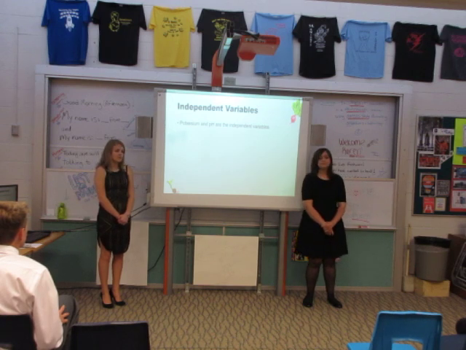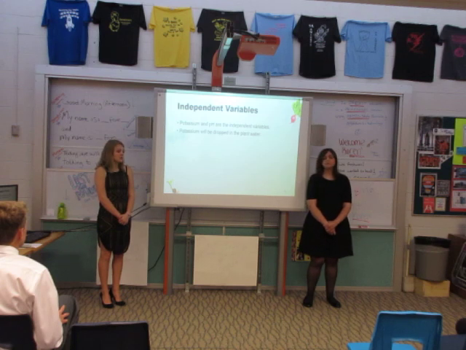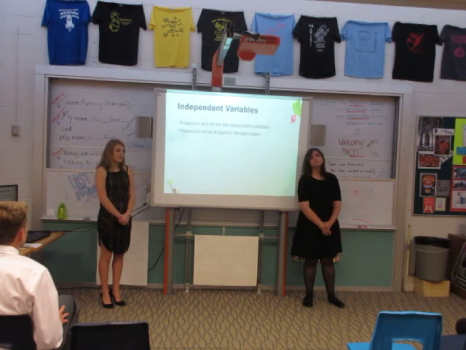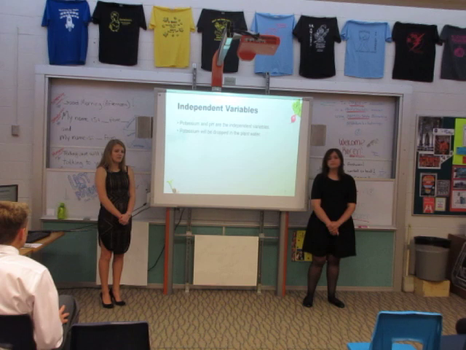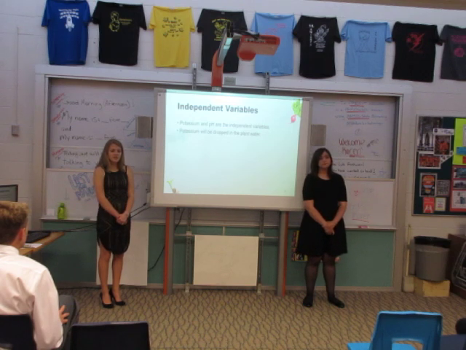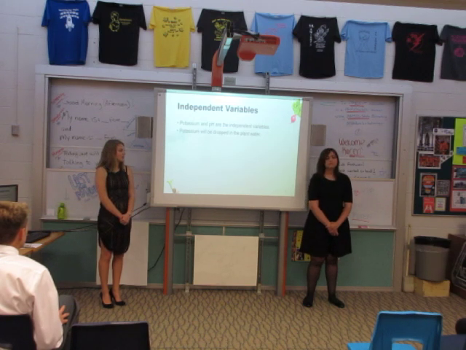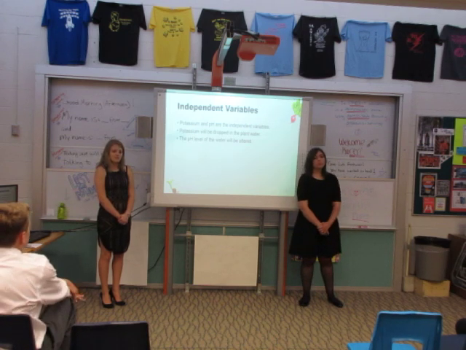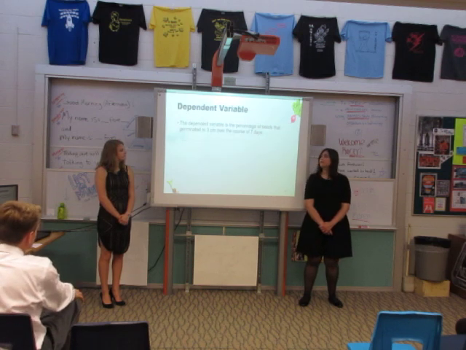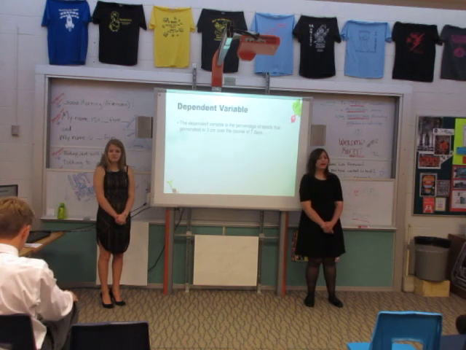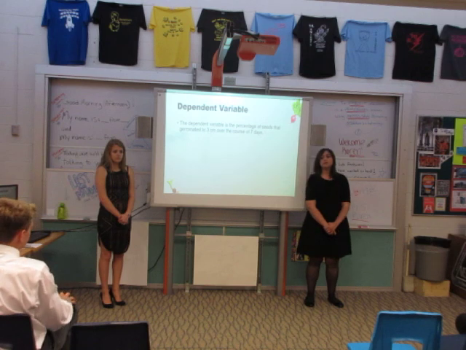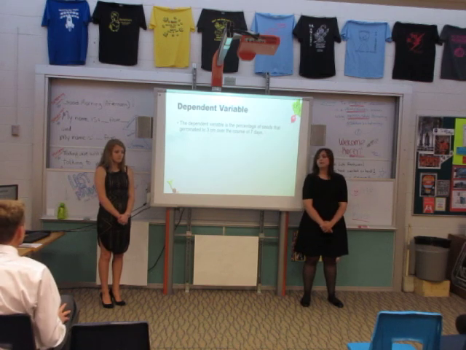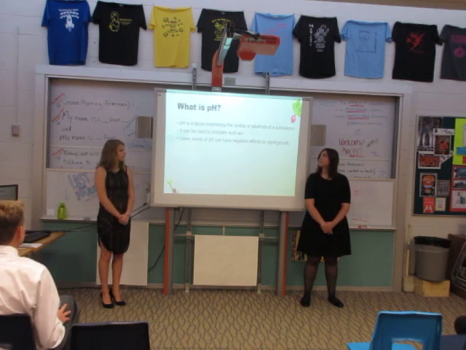Our independent variables were potassium and pH. The potassium levels would be changed by adding drops of potassium supplement to the water, and the pH would be changed by adding the sodium bicarbonate or the citric acid. The dependent variable in our experiment is the amount of seeds that will grow to 3 centimeters in 7 days. This is written as both a percentage and a decimal.